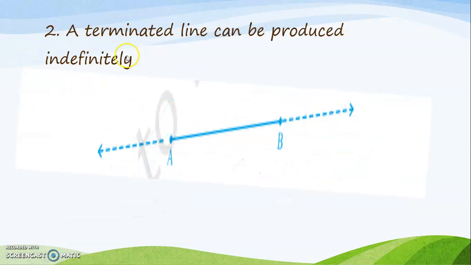The second postulate says a terminated line can be produced indefinitely. So if this is a terminated line, a line that has been stopped at A and B, Euclid's second postulate states it can be reduced or extended indefinitely. So a terminated line can be reduced or extended indefinitely in both directions.